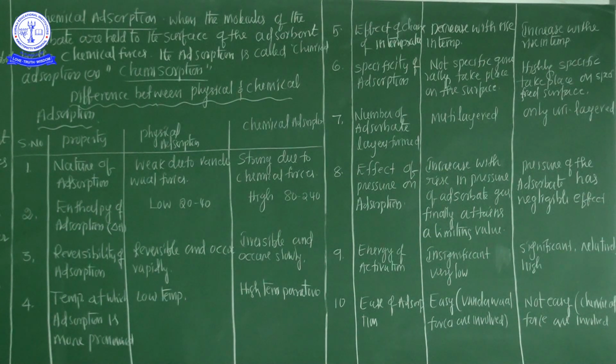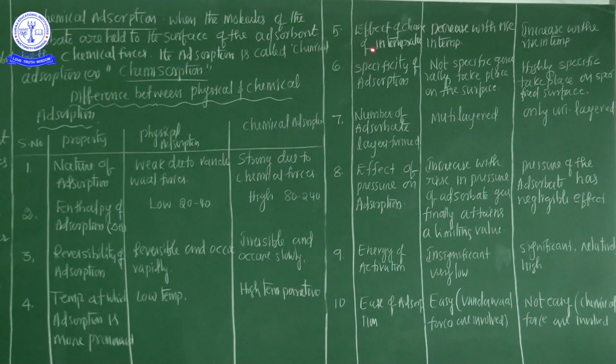So from the temperature point of view, my dear students, physical adsorption occurs at low temperature, below the boiling point of the adsorbate gases, and chemical adsorption at high temperature, generally above the boiling point of the adsorbate gases. Okay, now the fifth characteristic, effect of changes in temperature.